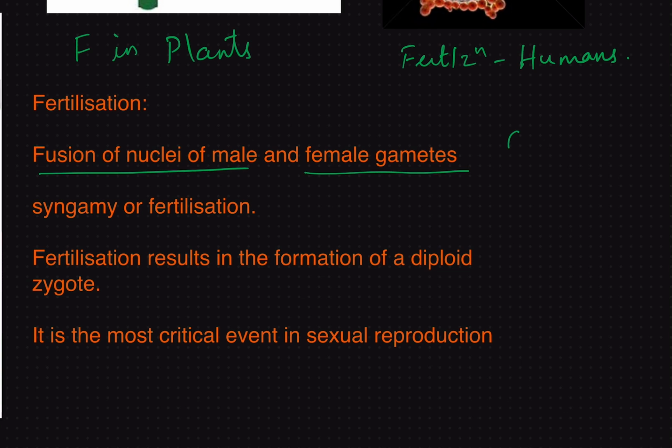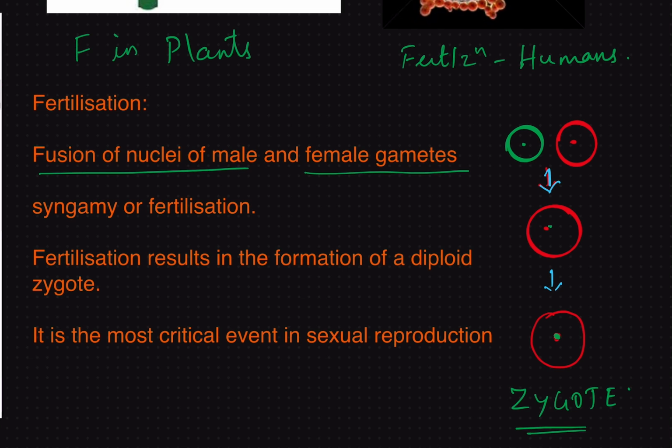So, whenever the male gamete comes in contact with the female gamete, both of them undergo fusion, and the male and the female gamete fuse together to form a structure called zygote. Right? This is your zygote.